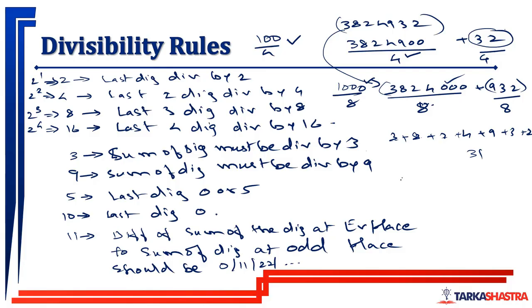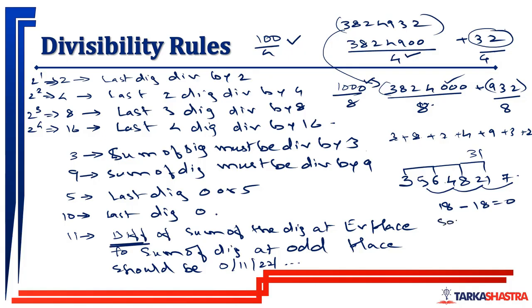ठीक है, let us say this is the number. I want to check whether this number is divisible by 11 or not. So what I'll do, sum of the digits at odd places. So 3 plus 6, 9 plus 8, 17 plus 1, 18. Sum of the digits at odd places. And sum of the digits at even places: 5 plus 4, 9 plus 2, 11 plus 7, 18. If this difference is equal to 0, difference ही निकालना है ना.